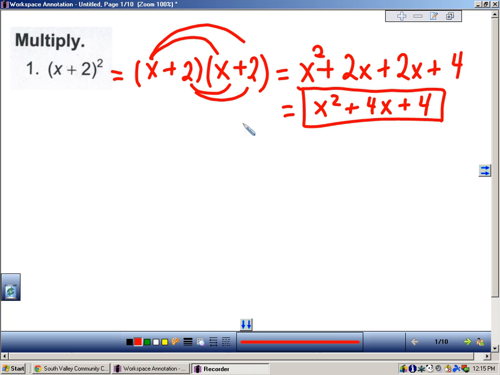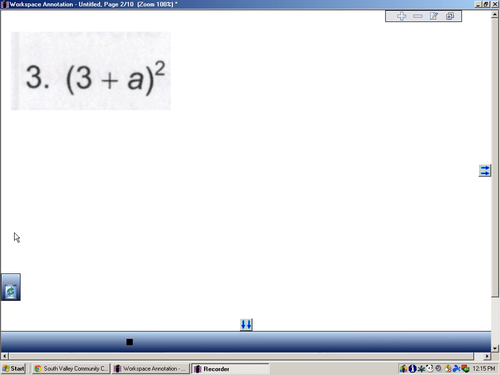The next question, I'll use the special product rule to make the multiplication process a lot quicker. The first question was done using the FOIL method: first, outer, inner, last, combining like terms. And of course, that is the square of a binomial, x squared plus 4x plus 4. Same idea, the square of a binomial, but now I'll use the shortcut.